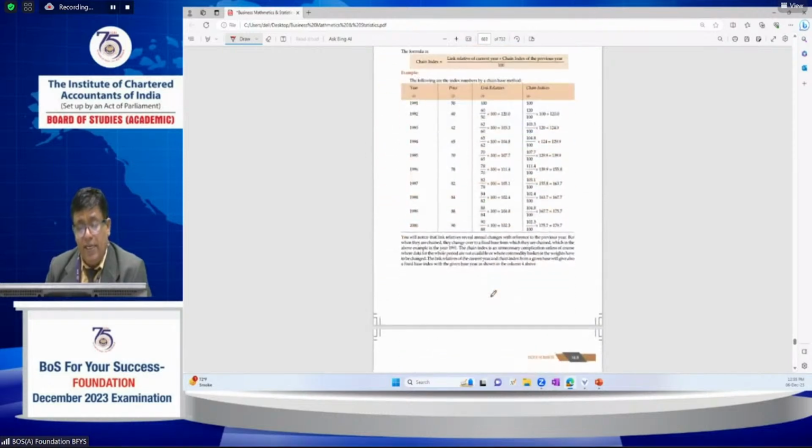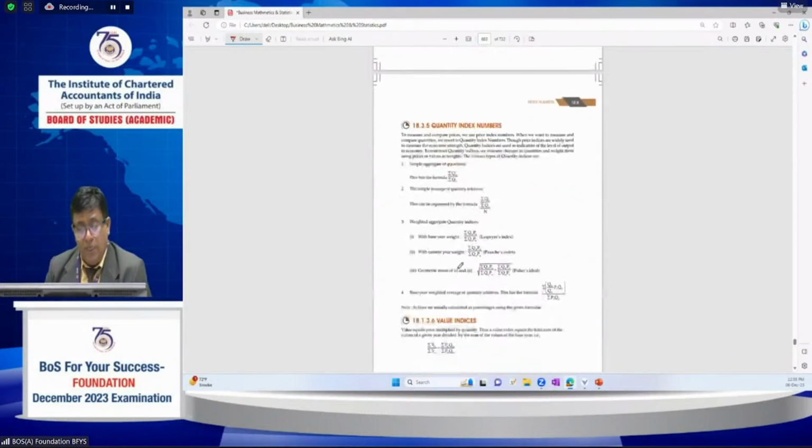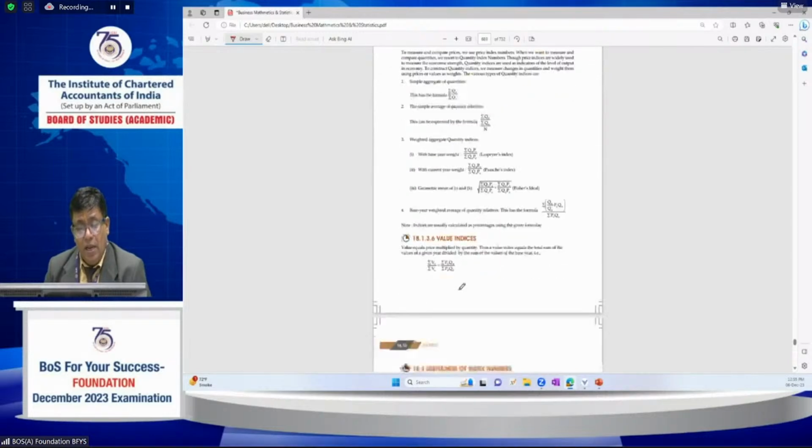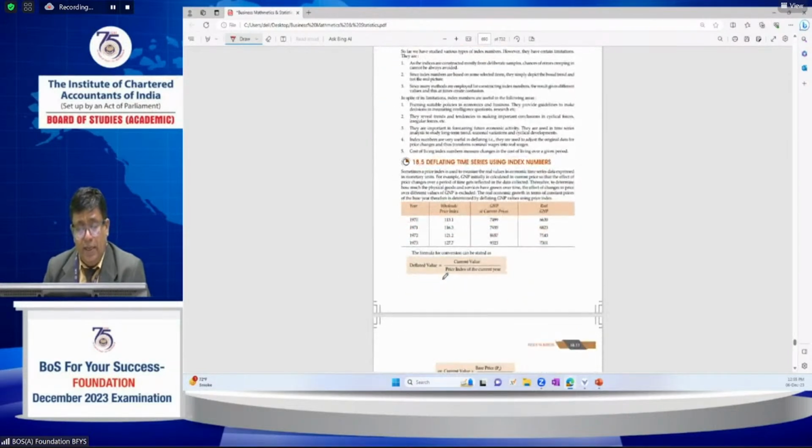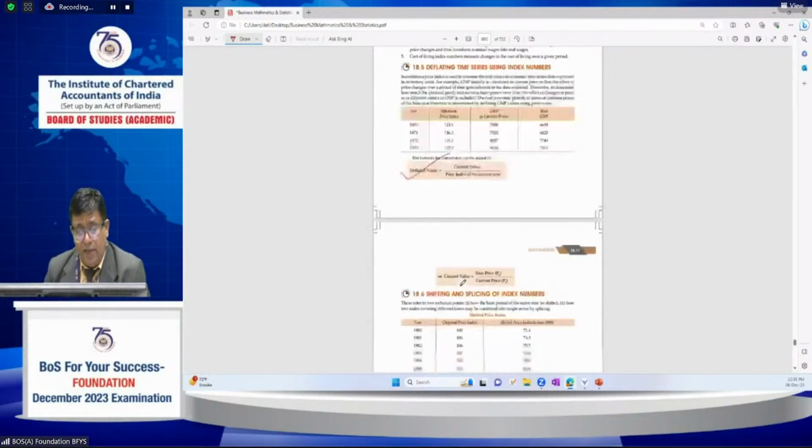So what is the chain index number formula? Just remember all these things. And further, the value index number: what is the value index number? This is used for index numbers in industries. And what is the deflated value?